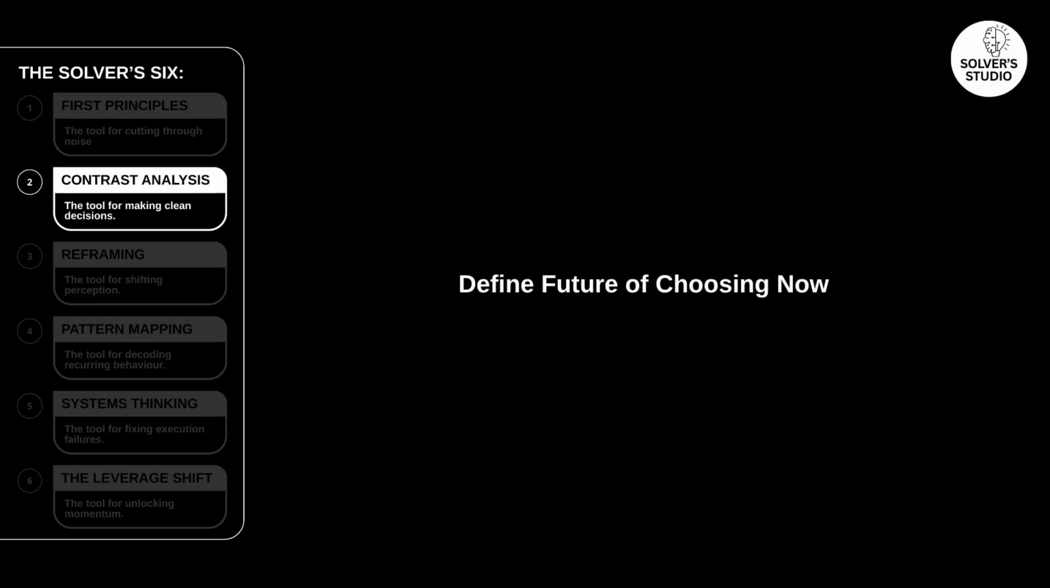First, define future A, the cost of choosing now. This includes immediate friction, stress, risk, discomfort, temporary instability, but these costs are contained, visible, finite, measurable. We formally define the upfront price of action.